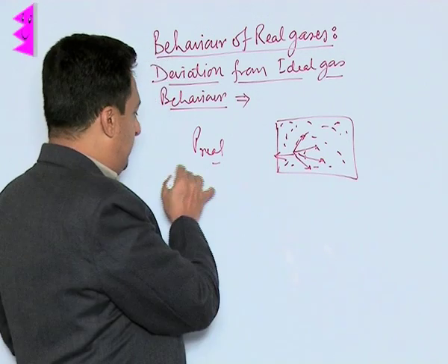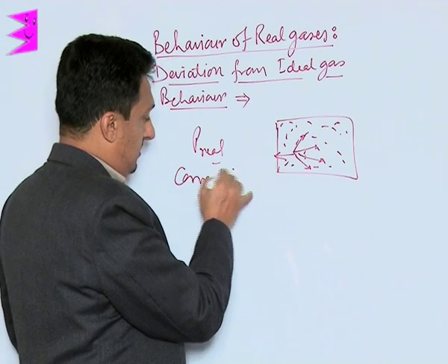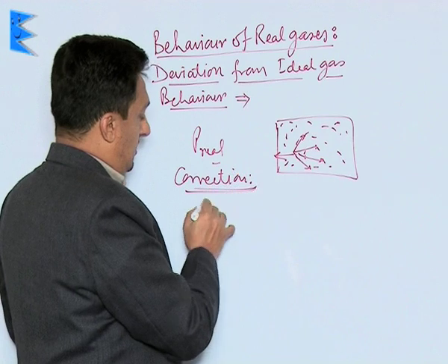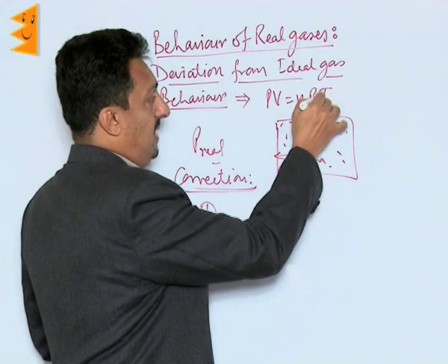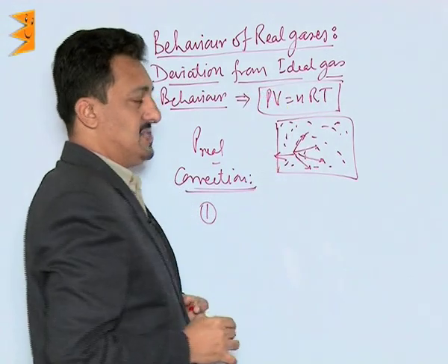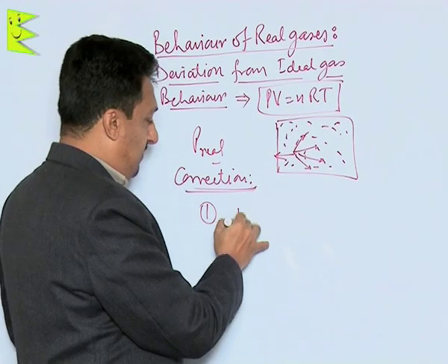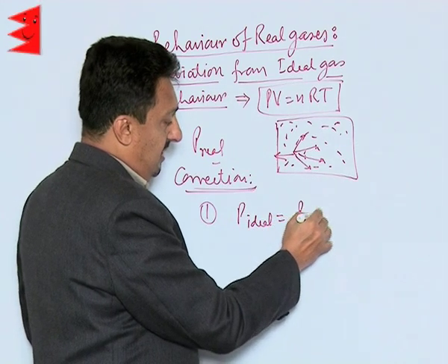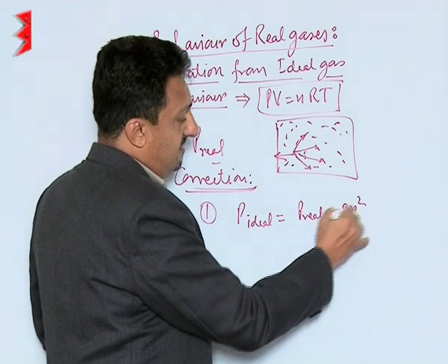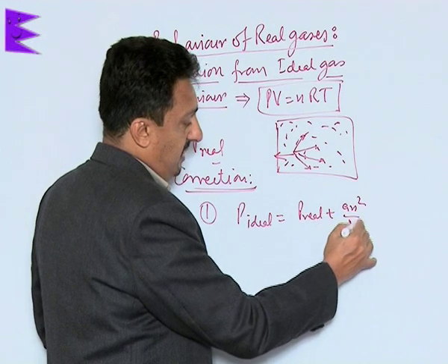So the first correction was made in the PV = nRT ideal gas equation: the ideal pressure was taken as P real plus a n squared over V squared.